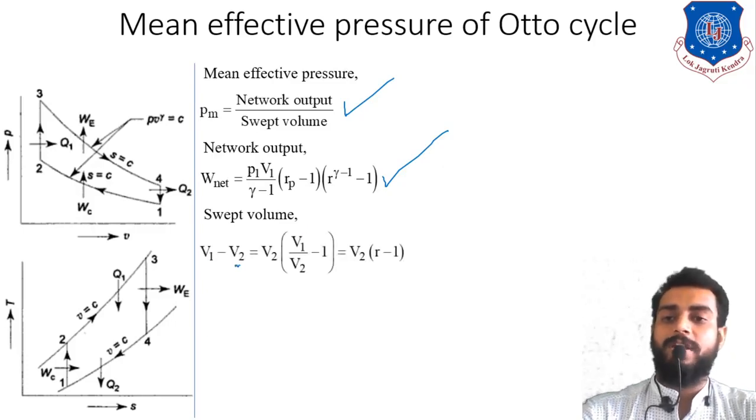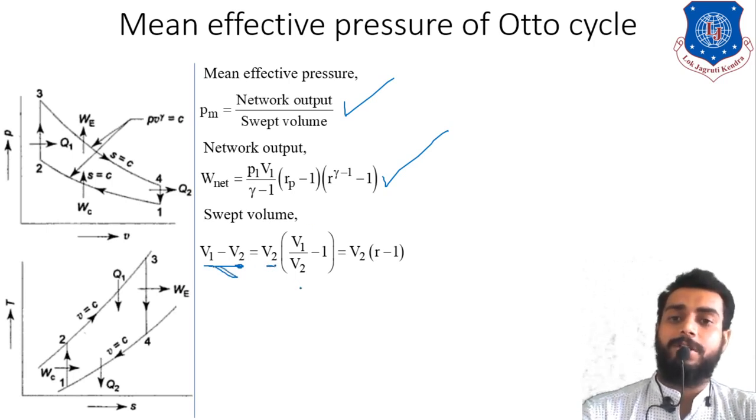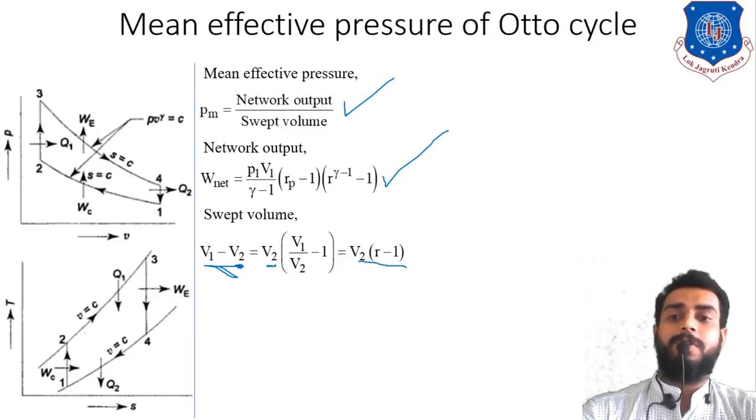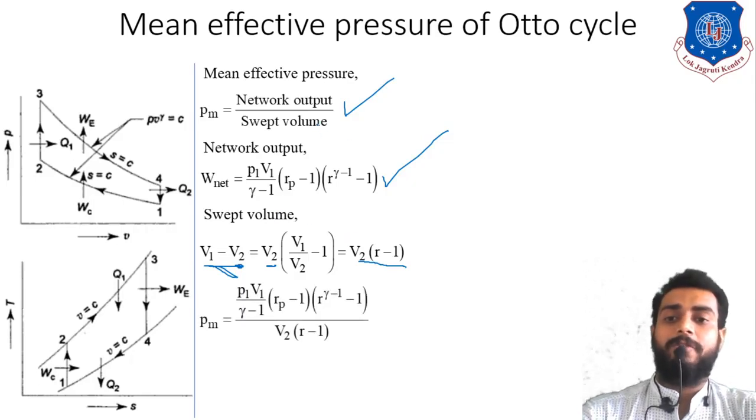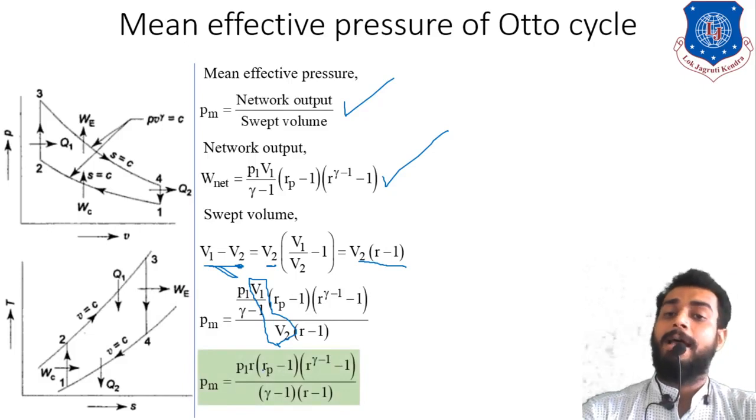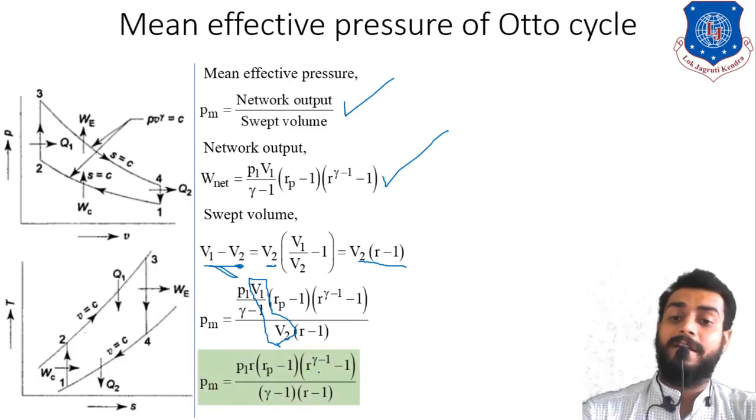Now we will take V2 as common in these two terms. If you take V2 as common, the first term will be V1 divided by V2 minus 1. V1 by V2 is nothing but R, so you can write V2 into R minus 1. This swept volume is substituted in our equation of mean effective pressure. Here also you can observe that the combination V1 divided by V2 is the compression ratio R. So write it as P1 R, Rp minus 1, R raised to gamma minus 1, upon gamma minus 1 into R minus 1.